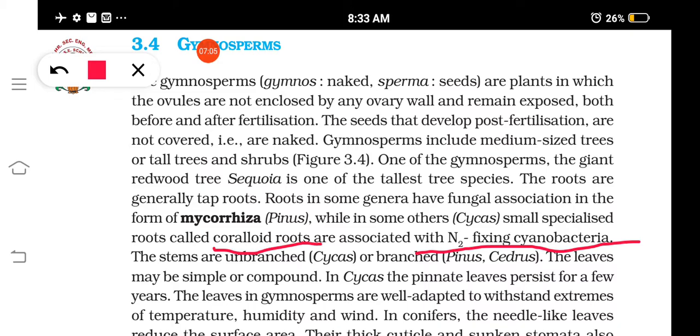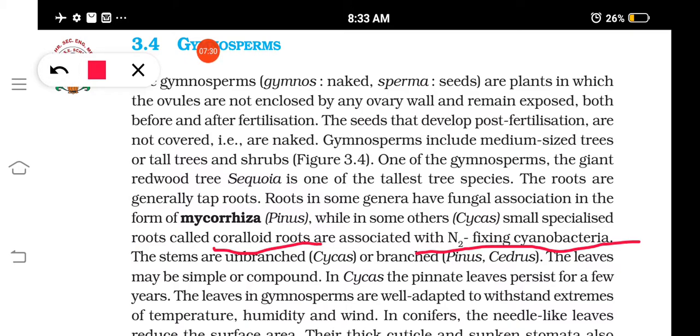Okay, so in Cycas, the plant which is there in front of our school's office, you can see the one plant there, Cycas, and that contains what? Leaves which are pinnate leaves. Okay, have you seen coconut tree leaves, how it is? There will be a main or common branch, and on both the sides there will be leaflets, same way. Okay, pinnate leaves, and these leaves can withstand for many years also. Okay, so this is what?